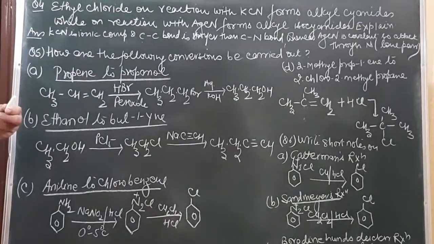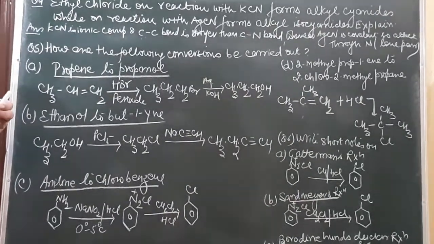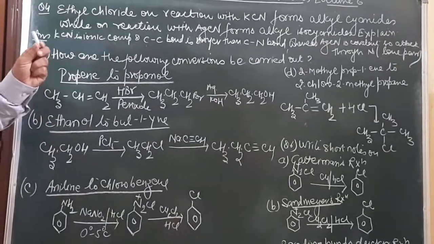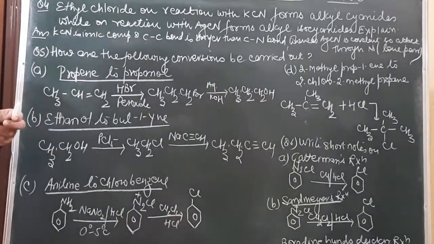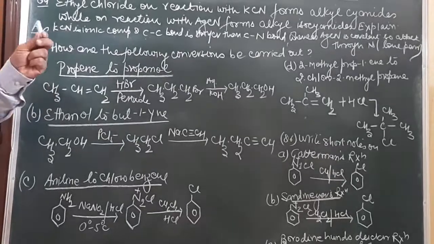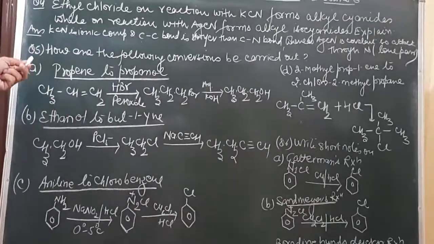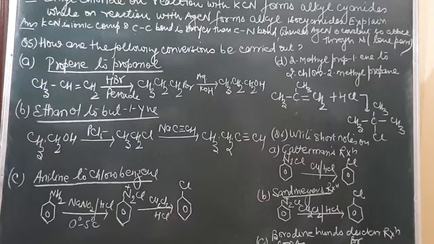Along with that, you must also remember what are ambident nucleophiles: the nucleophiles which have two attacking centers. Examples of ambident nucleophiles are cyanides and nitro compounds. Now, question number 5. These are conversions.